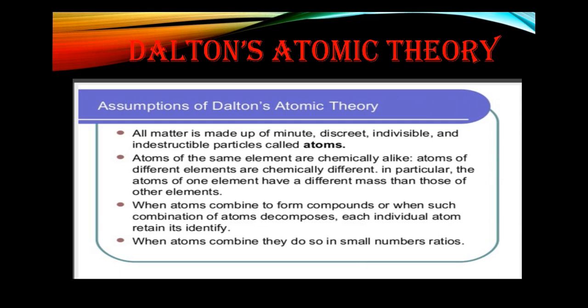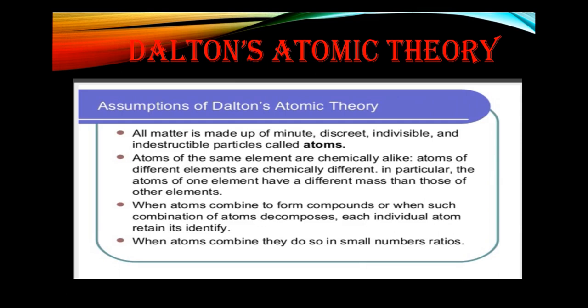So the atoms of the same element are chemically alike. It means if there are atoms of iron, they will all have similar properties. And atoms of different elements have different properties. Like if we compare the atoms of copper and iron, they will be different from each other. So each element has its own chemically alike property.